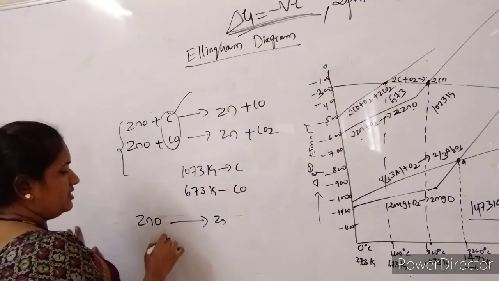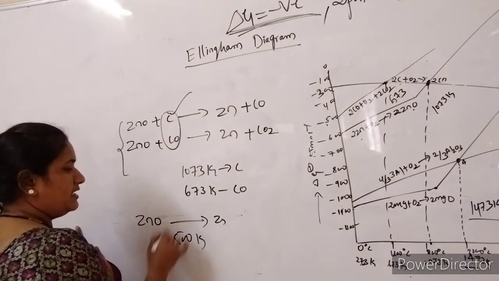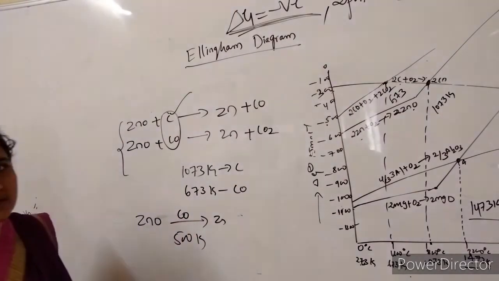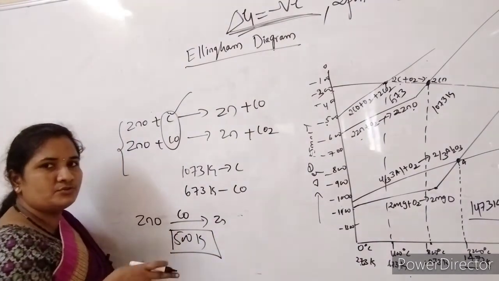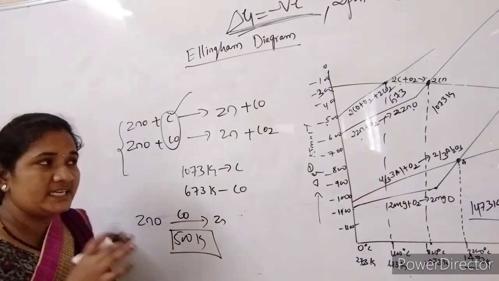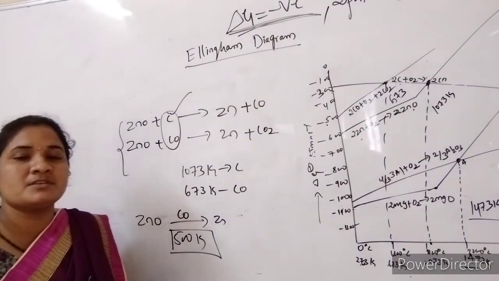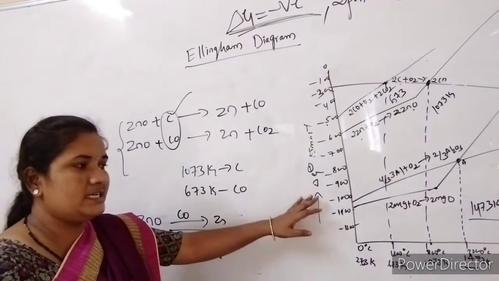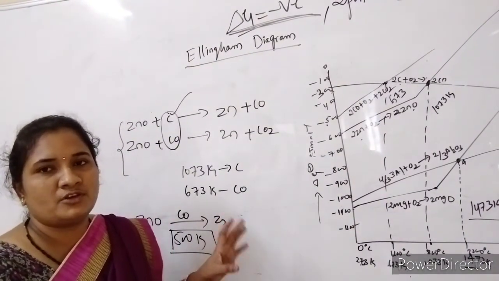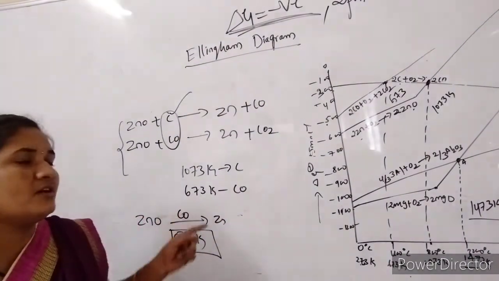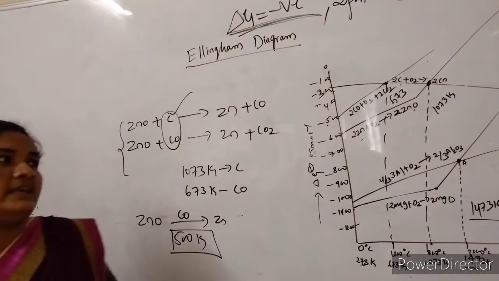If the reaction is carried out below 673 Kelvin, then we have to use carbon monoxide as a reducing agent. So with respect to temperature, we have to choose the reducing agent. It can be determined by the Ellingham diagram. The Ellingham diagram is the graphical representation of delta G with respect to temperature, and it gives the basis of choice of reducing agent for the reduction of metal oxide into metal.